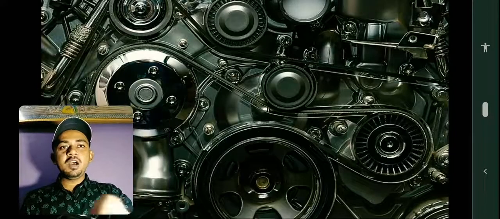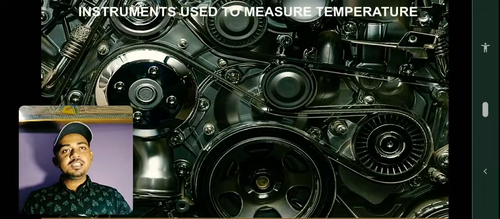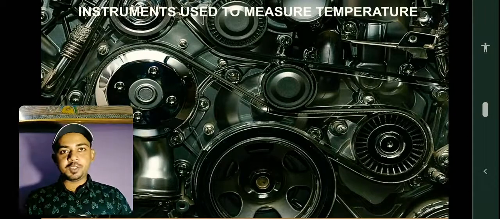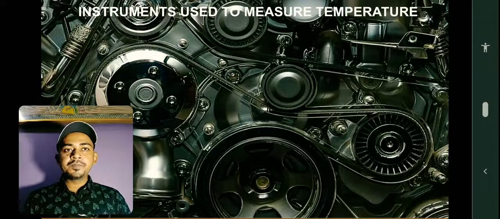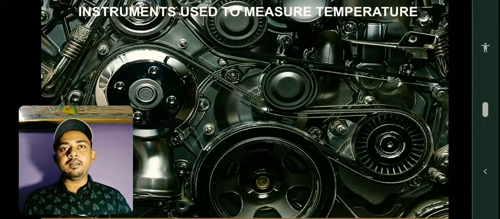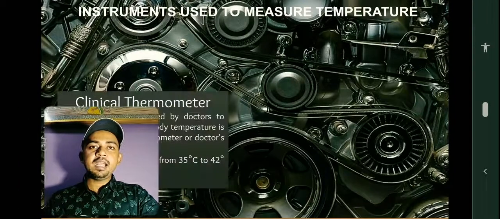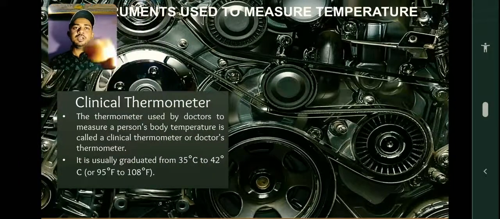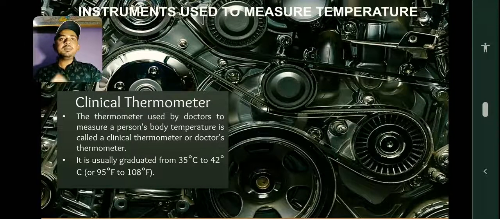Okay, so now we shall see instruments used to measure temperature. These are the units, very clearly we have discussed it. If you have any doubt, we will love to clear it in the Google Classroom. And now let's see some instruments used to measure temperature.